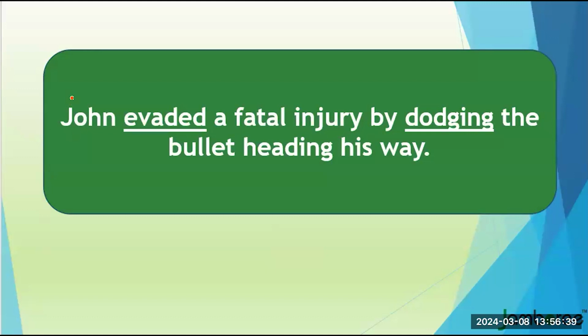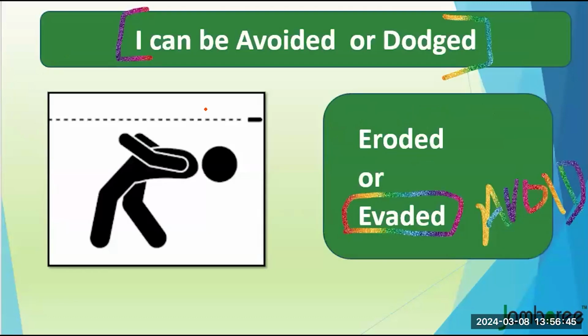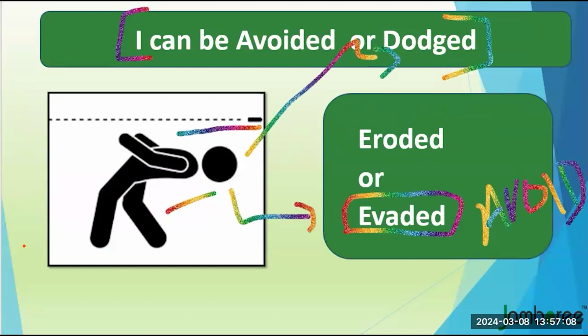Sample sentence. John evaded a fatal injury by dodging the bullet heading his way. So if you look at the picture, this guy is evading the bullet, is dodging the bullet, and eventually, of course, evading a fatal injury. I know it's something like Matrix, but I hope it works for you in order to remember the word evaded and alongside remembering the meaning of the word dodged. So evading is like dodging the bullets.